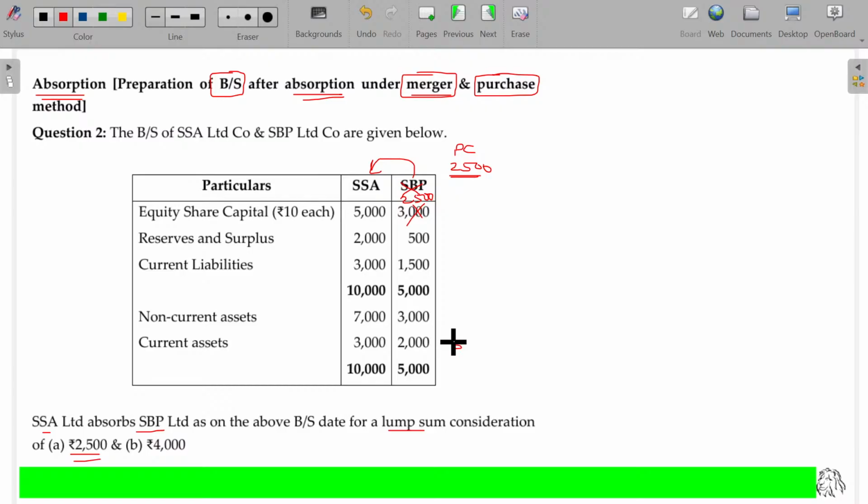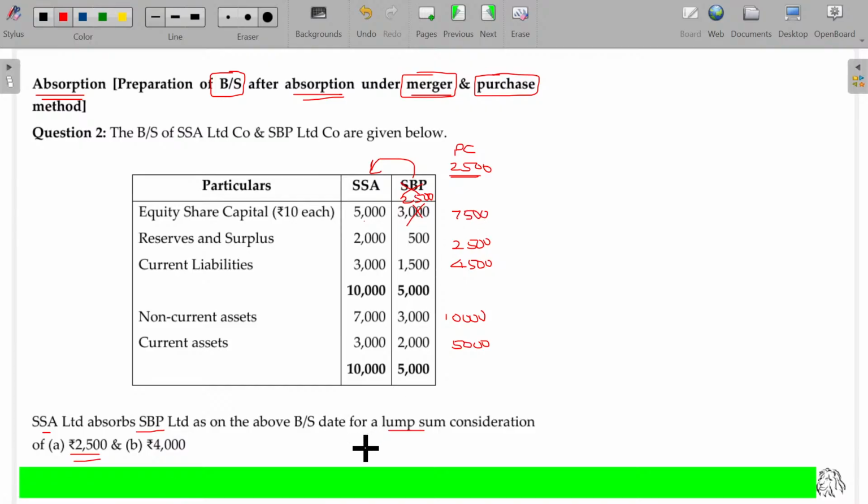What happens? 5,000, 10,000, 4,500. Under the pooling of interest method, reserves and surplus should also be added. 2,000 plus 500, 2,500. And 5,000 plus 2,500, 7,500.